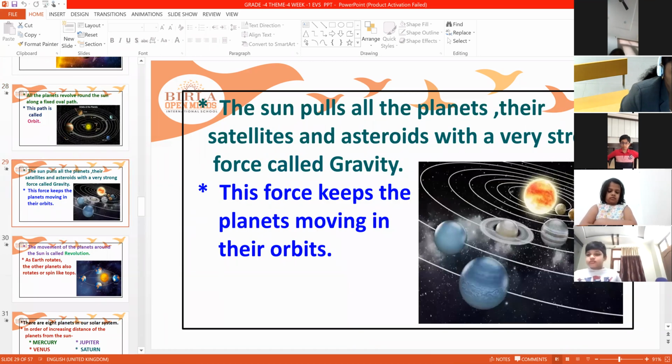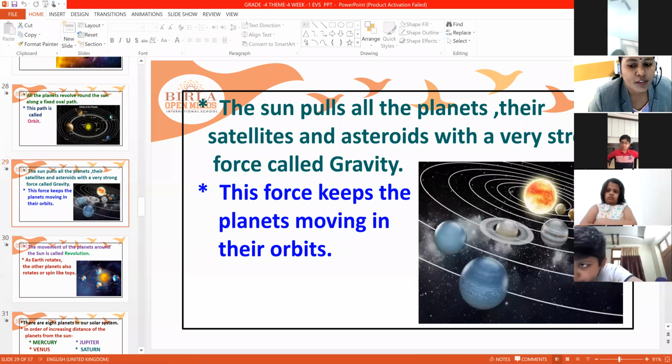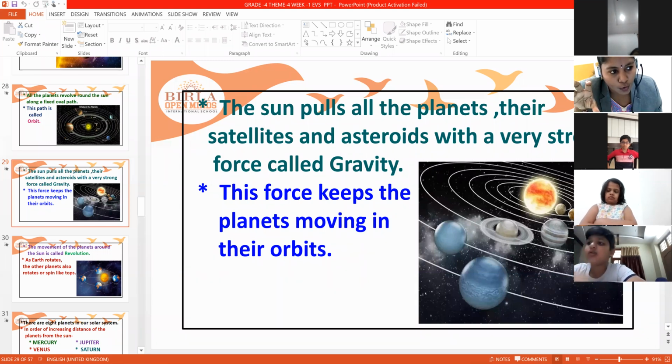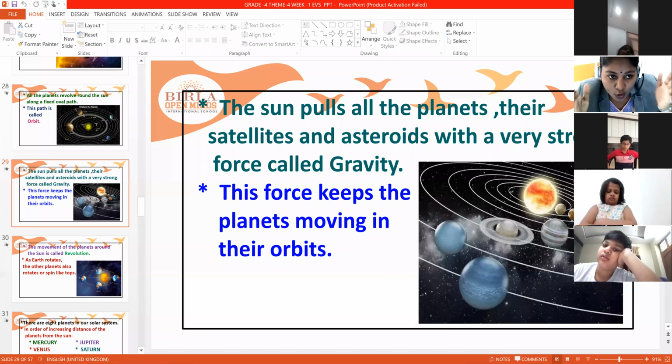The sun pulls all the planets, their satellites, and asteroids with a very strong force called gravity. Just now I told you. Due to this gravity, all the planets are revolving around the sun in a fixed orbit. Not only planets, the satellites too. Planets also have some satellites, no? Those satellites also revolve around the planets in a fixed orbit, without getting disturbed, without going into the other path.